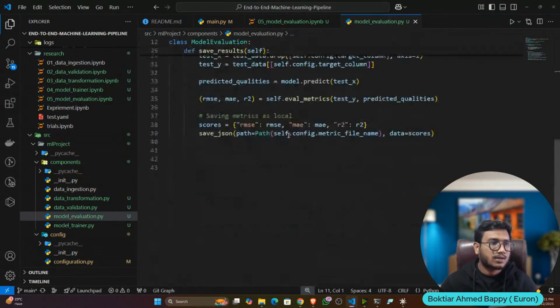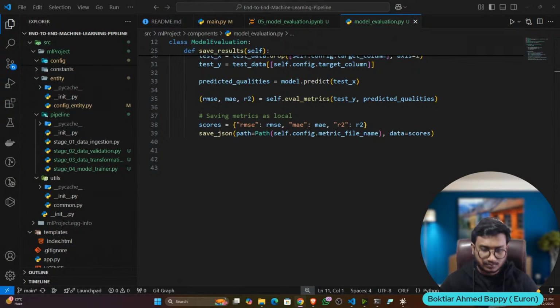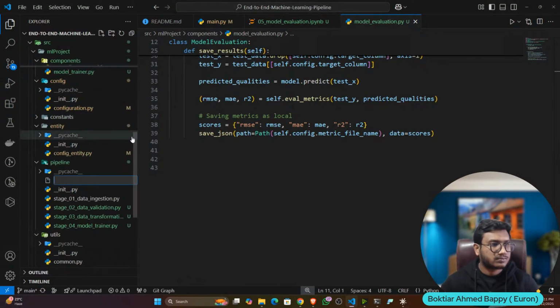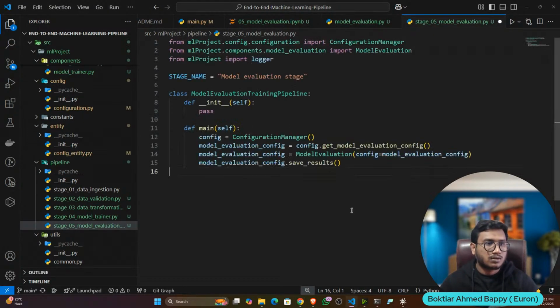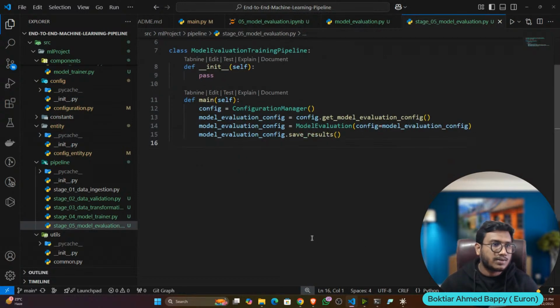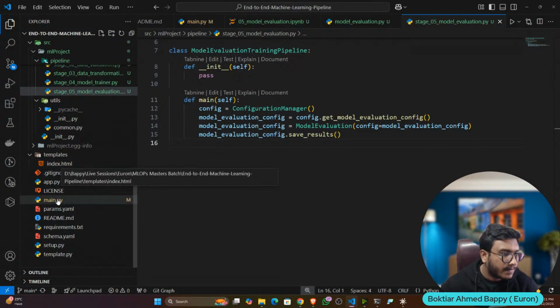So now let me check. It's fine. Now let's write the pipeline. Okay, so now let's define the pipeline, model evaluation version. Yeah, so this is my pipeline. Then I will add in the endpoint. So main.py.